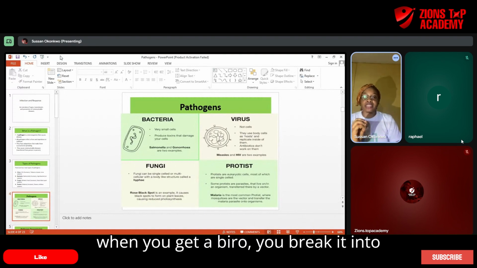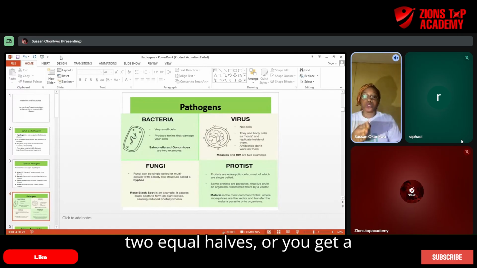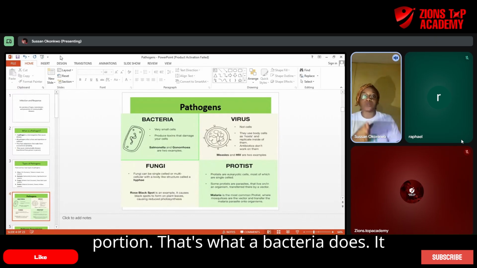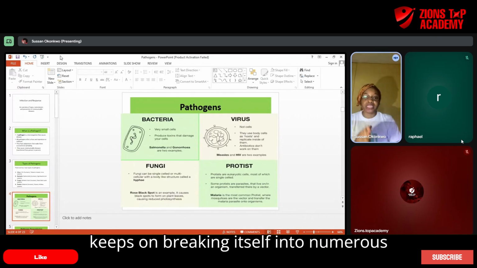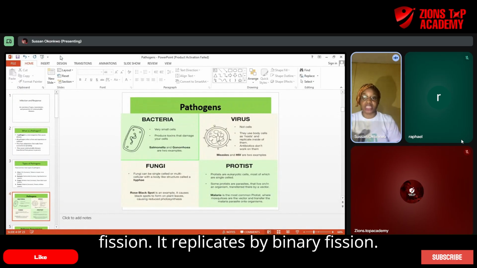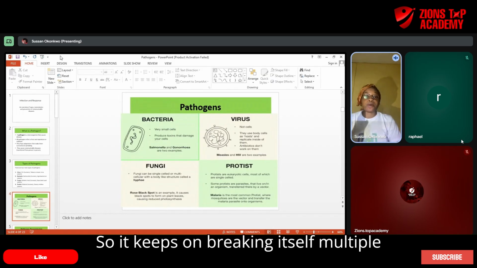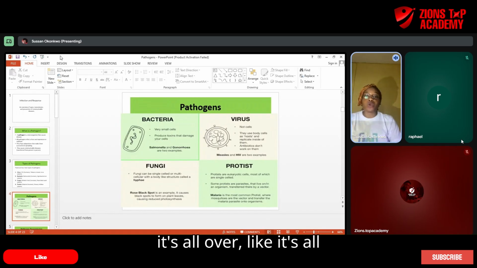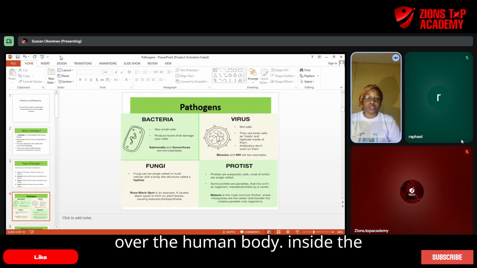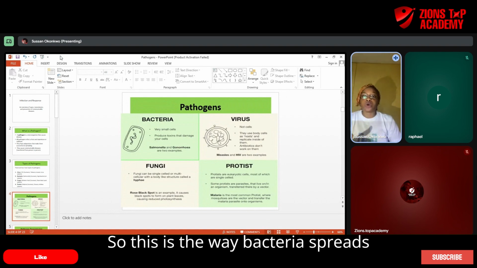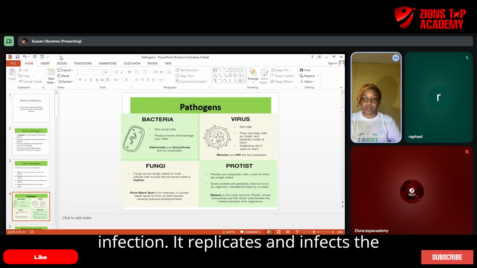It's just like when you get a biro, you break it into two equal halves, or you get a bread, you break it into two equal portions. That's what a bacteria does. It keeps on breaking itself into numerous quantities. That's what we call binary fission. It replicates by binary fission. So it keeps on breaking itself multiple times, and in no time, it's all over the human body. Inside the system is all contaminated by bacteria. So this is the way bacteria spreads infection. It replicates and infects the host.